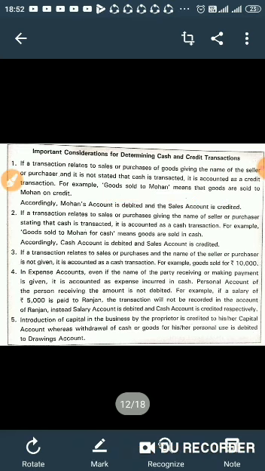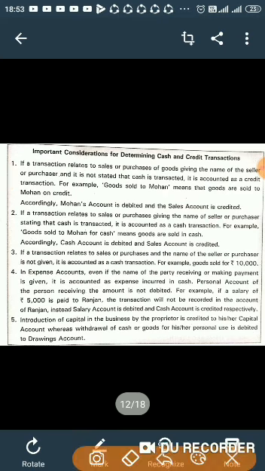Another point of consideration while generalizing the transaction: if a transaction relates to sales or purchases, giving the name of the seller or purchaser and stating that cash is transacted, it is accounted as a cash transaction. For example, goods sold to Mohan for cash.